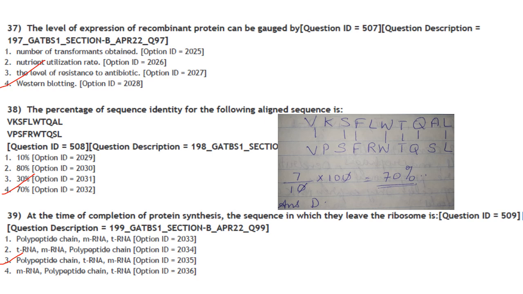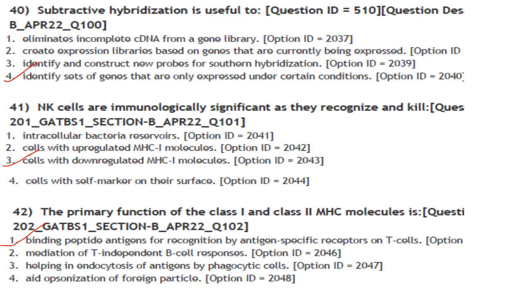Then next one. At the time of completion of protein synthesis, the sequence in which they leave the ribosome is polypeptide chain, then tRNA and then finally mRNA. Answer is option 3. Then next one. Subtractive hybridization is useful to identify set of genes that are only expressed under certain conditions. Answer is option 4.